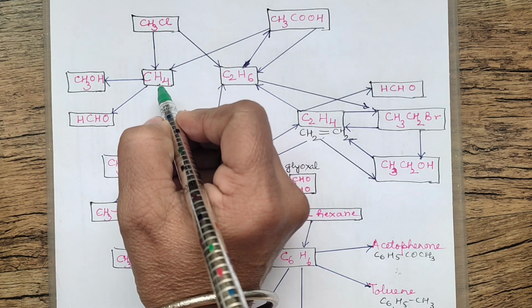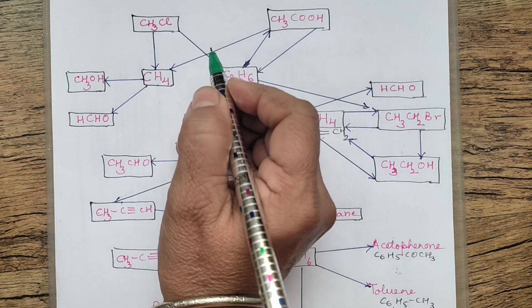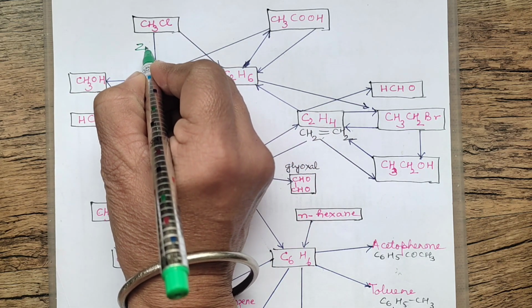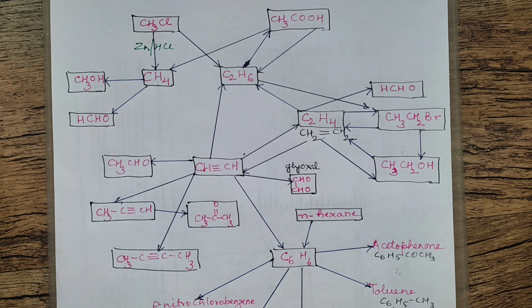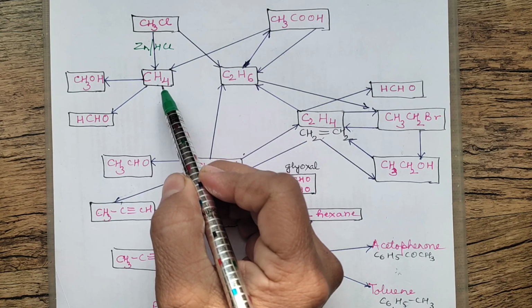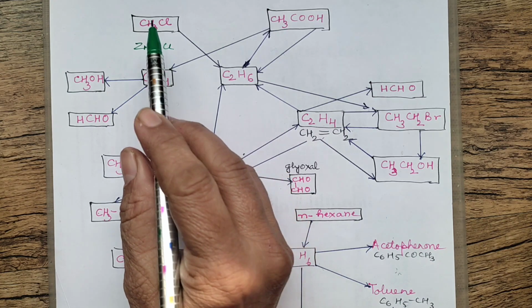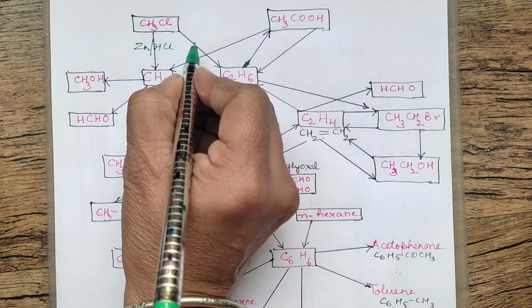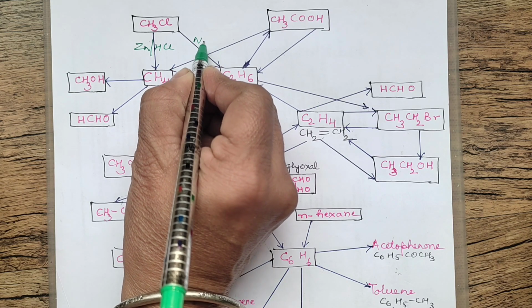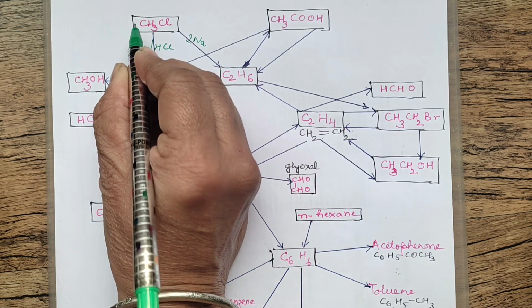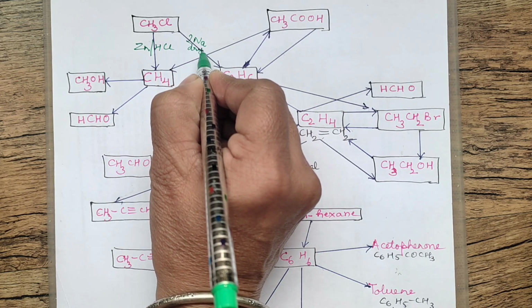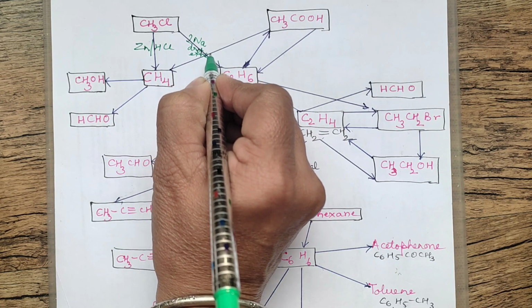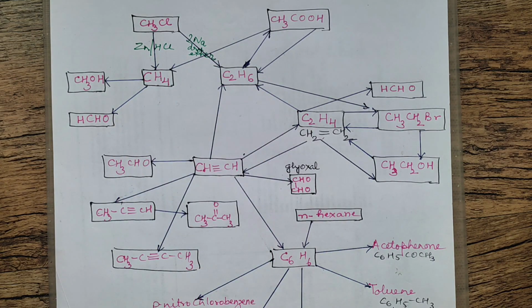From methyl chloride to methane, it's basically reduction. So what you require is zinc and HCl. It's reduction of alkyl halide. You have studied in the alkane chapter, right? So the same number of carbon atoms you will be getting. From methyl chloride, if you carry out a reaction with sodium, 2 molecules of this methyl chloride with sodium in the presence of dry ether, then you can prepare ethane.